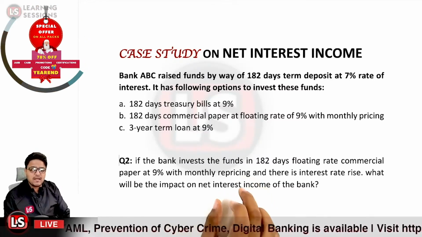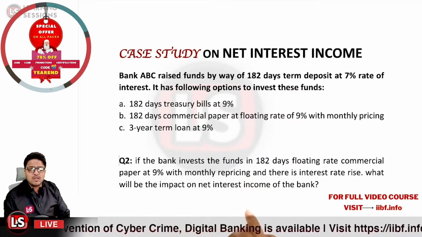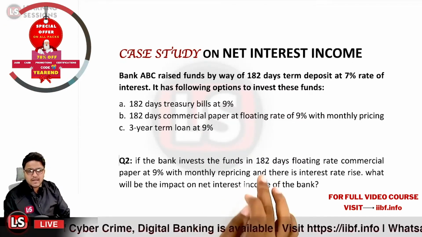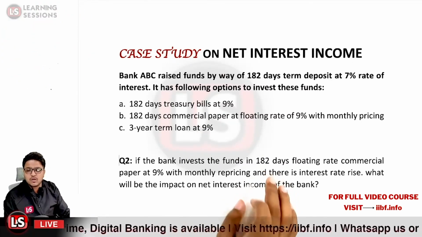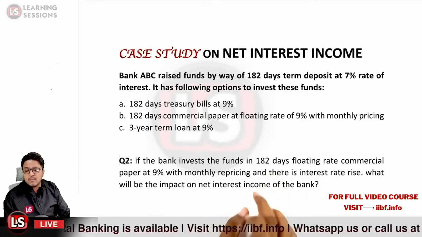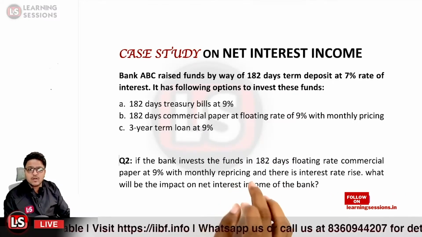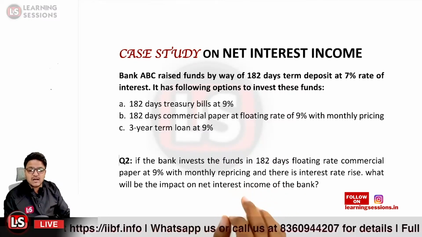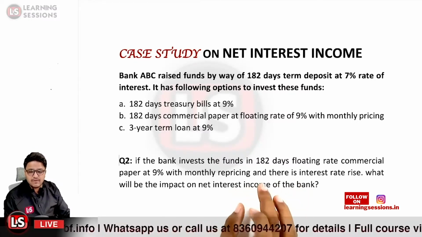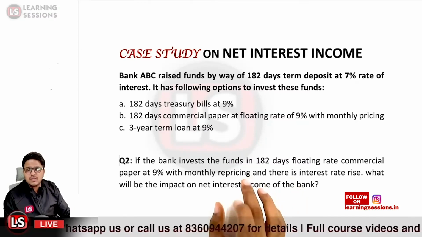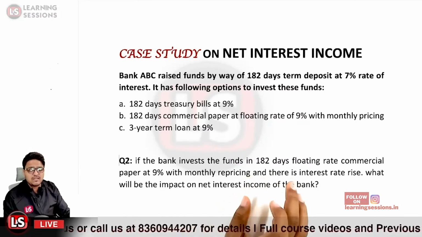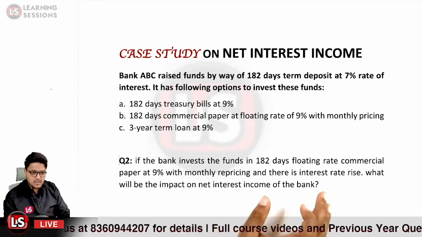There will be repricing 6 times in between the period of 182 days. So if the bank has invested the money for 182 days in the commercial papers, and there is monthly repricing, in that particular case, the interest rate on the commercial papers will be repriced after every single month, after every 30 days. Almost there will be 6 times repricing in between the investment.